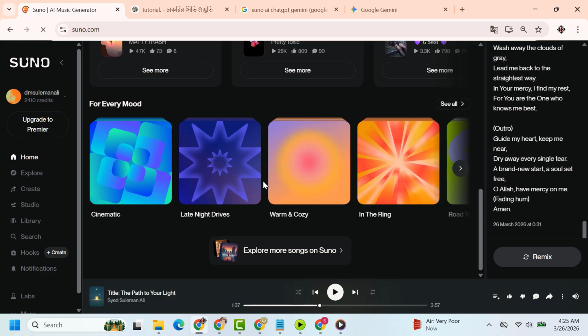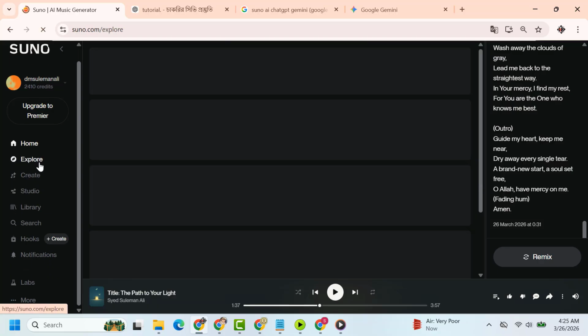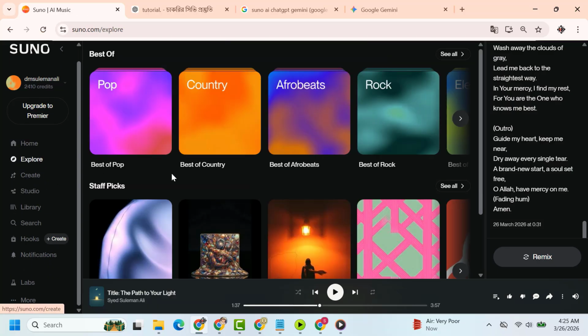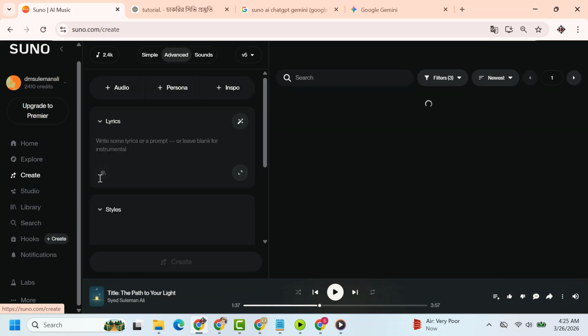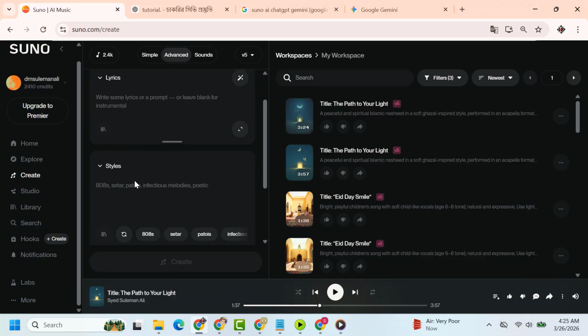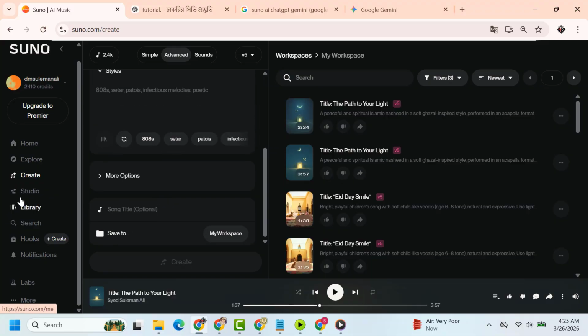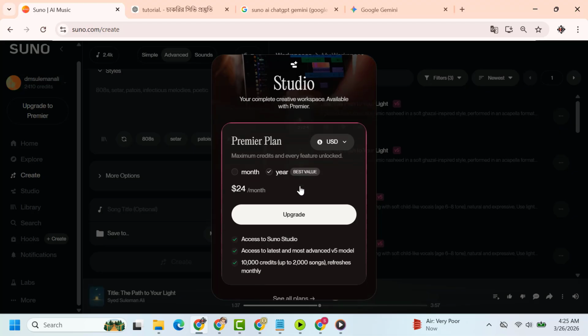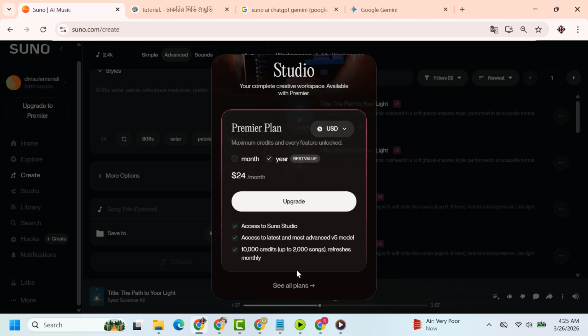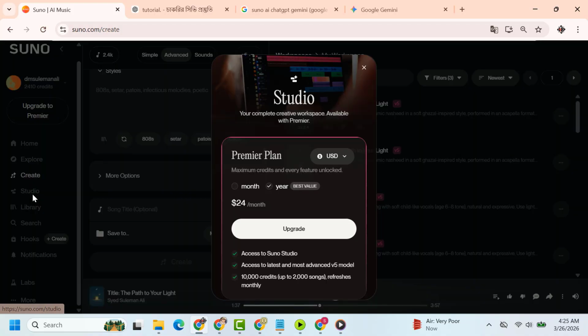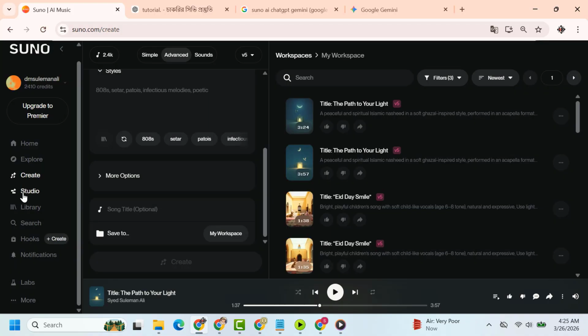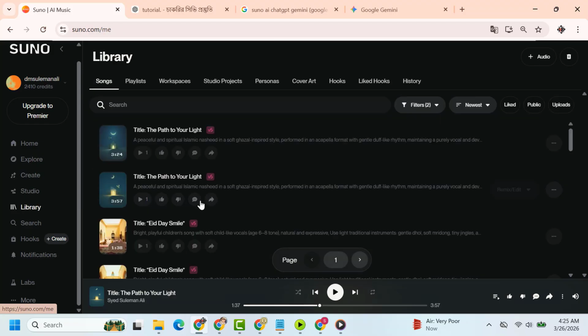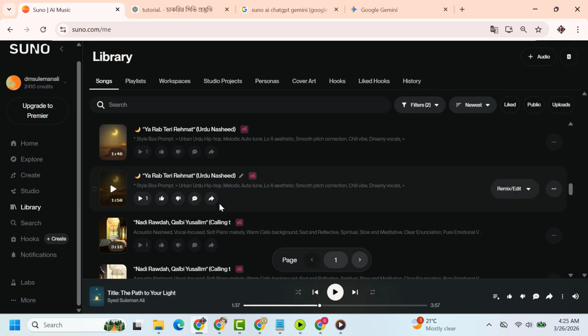If you want to create songs or Islamic ghazals using AI, one of the best and most popular tools right now is Suno AI. This platform allows anyone to easily create beautiful Islamic nasheeds or any type of song for free. In today's tutorial, we will learn step by step how to create a complete Islamic ghazal or song using Suno AI. We will see how to write perfect lyrics, how to create a good style description, and how to combine everything to make a full song. So let's not waste time and go to the computer screen.